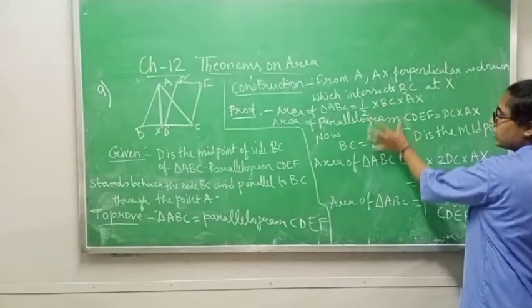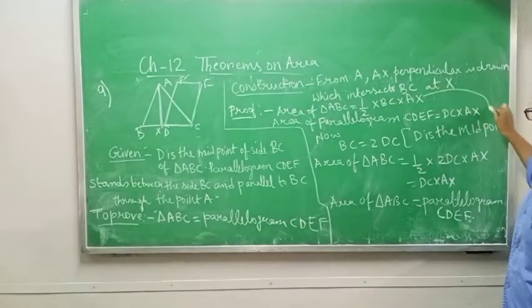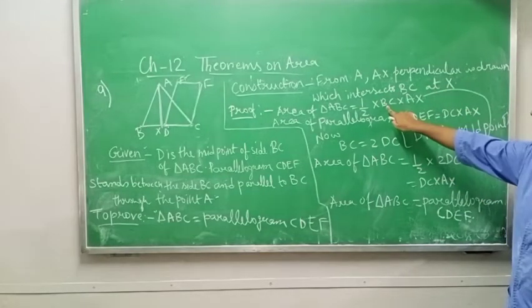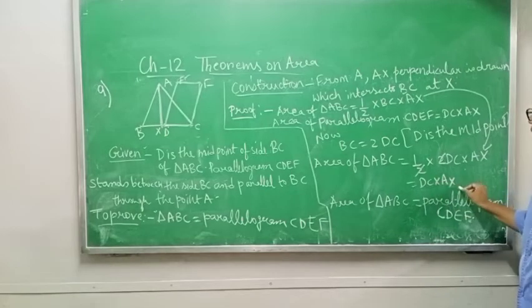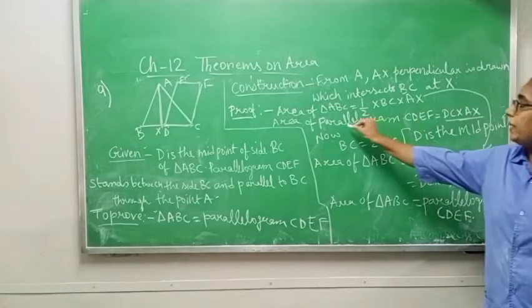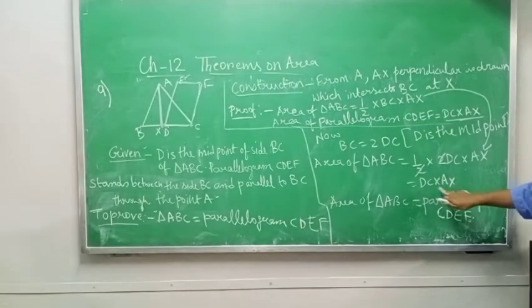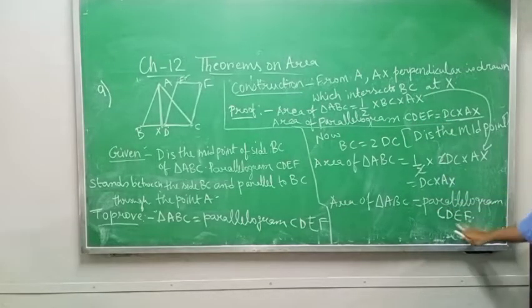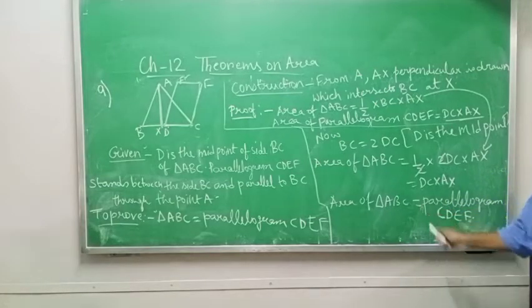In place of BC, I am writing 2DC, so the 2 will cancel out. You get DC into AX, which is nothing but area of parallelogram CDEF. So area of triangle ABC is equal to area of parallelogram CDEF.